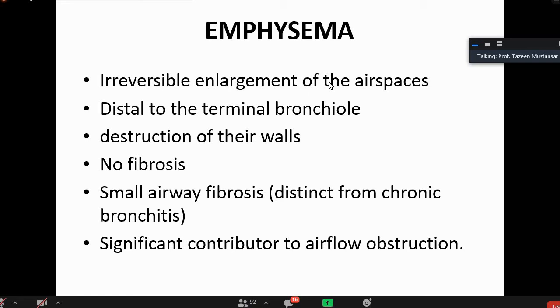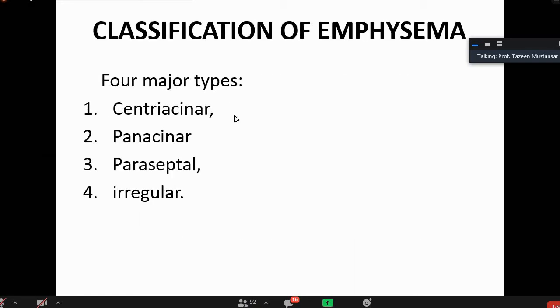We will say how it is doing that, because of that enlargement of the air spaces, why there is obstruction. Now, how do we classify the emphysema? We classify the emphysema for ourselves only. Signs and symptoms are there, treatment is the same, but it is for our satisfaction. Pathologists are very fond of classifying things.